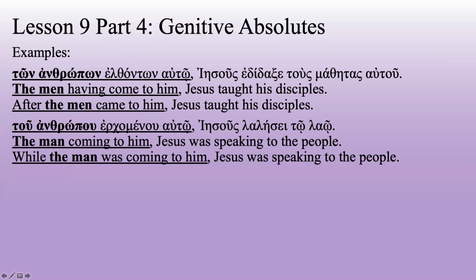Another example, to anthropou erkomenu auto Iesu lalese to lao. The man coming to him, Jesus was speaking to the people. Now this one's a little unclear in English this way, but this is grammatically correct. So Jesus was speaking to the people. This is in a past tense. Erkomenu is in the present, so we want those to be simultaneous. The man coming to him, Jesus was speaking to the people.